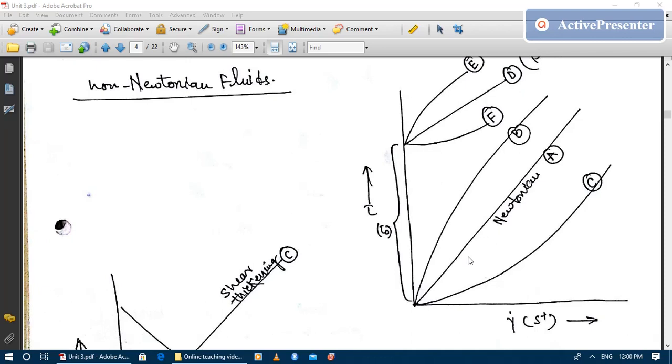But in case of a non-Newtonian fluid, for example, if you take a container having some paint and try to stir it with the help of a glass rod, you will observe that if you stir it slowly, the viscosity is different. If you stir it very fast, then the viscosity will be different. So the fluids in which viscosity is a function of applied shear strain rate are known as non-Newtonian fluids. Okay.